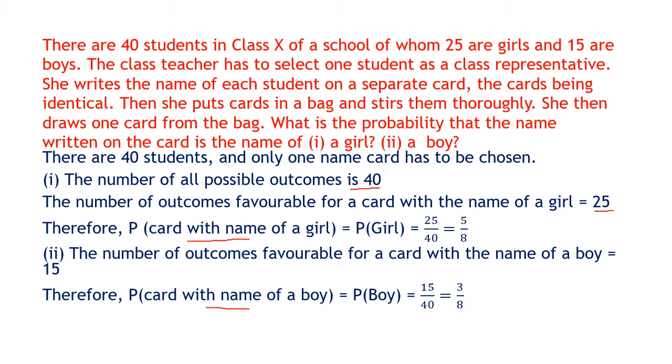We could also do it this way: we found out the girls is 5 upon 8, so the case of a boy is not a girl. So we can even do 1 minus 5 upon 8, which will give us the same answer, 3 upon 8.